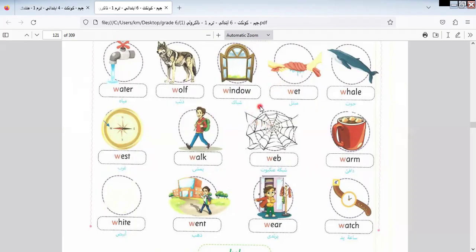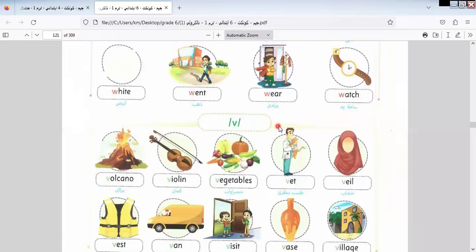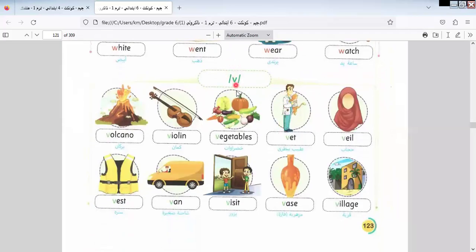This is the pronunciation of the letter W.